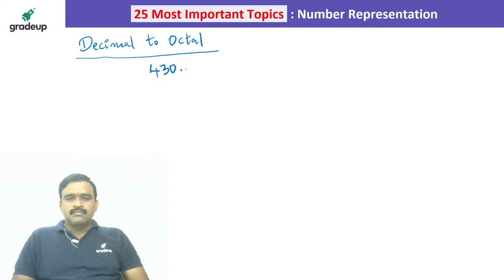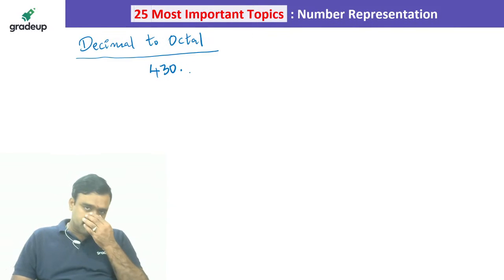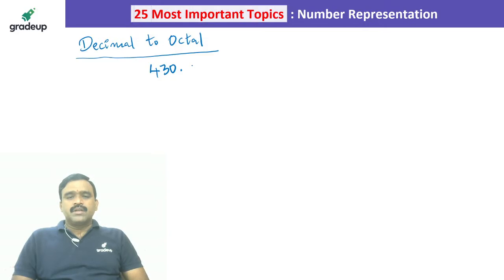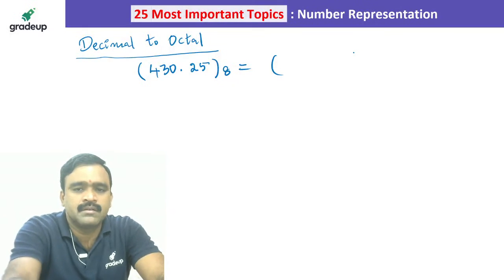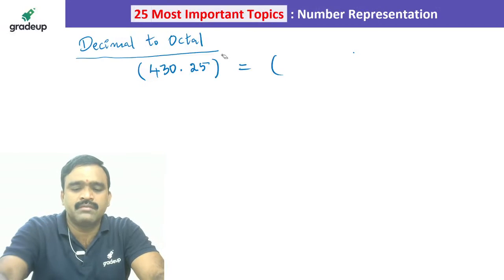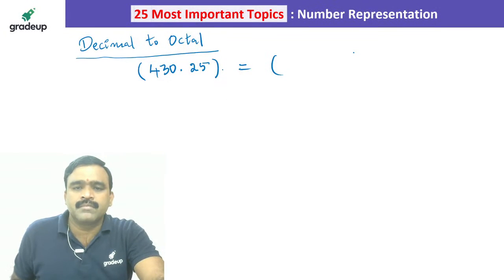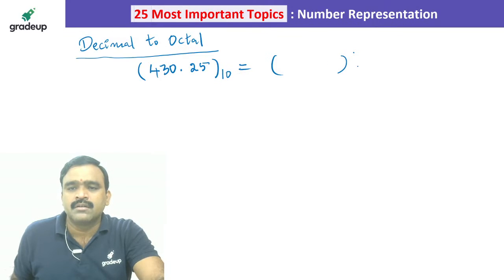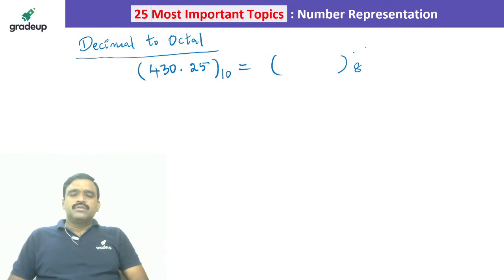Okay. Say for example, I am having 430.25. Okay, so it is a base 8 number. I wanted to convert into decimal. No. We are converting from decimal to octal, right? So this is a decimal number. I wanted to convert into octal. So as I am converting into octal, we have to divide the number. So 430. We have to divide with 8.